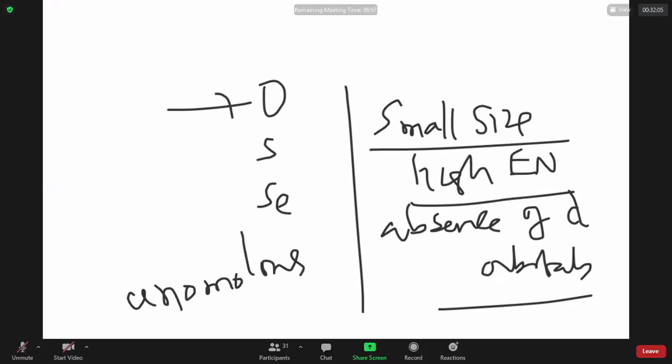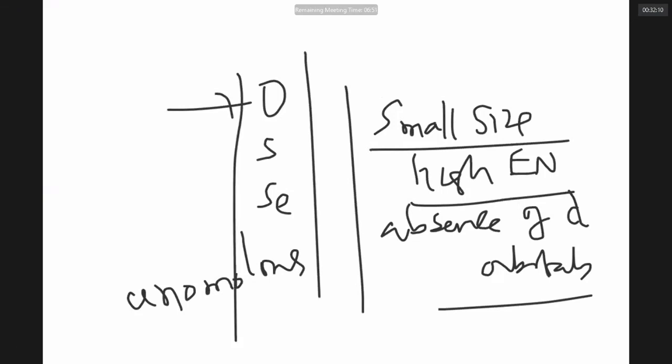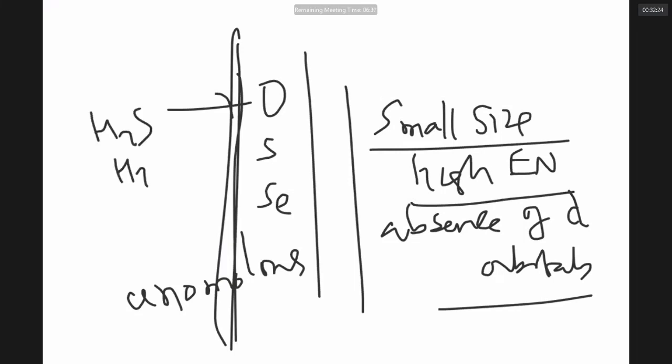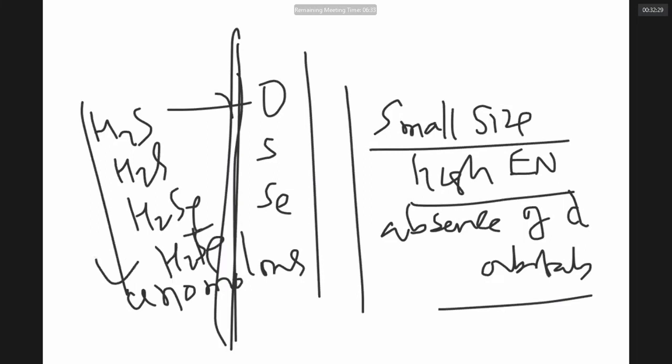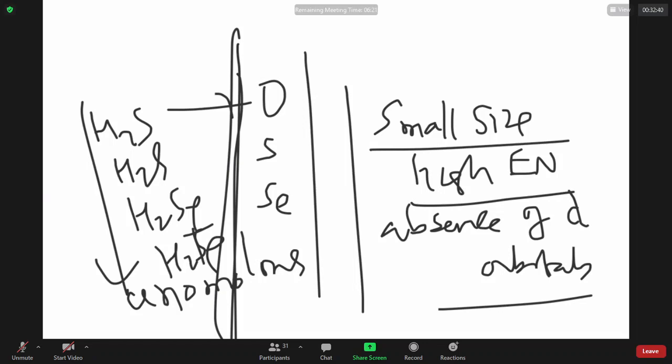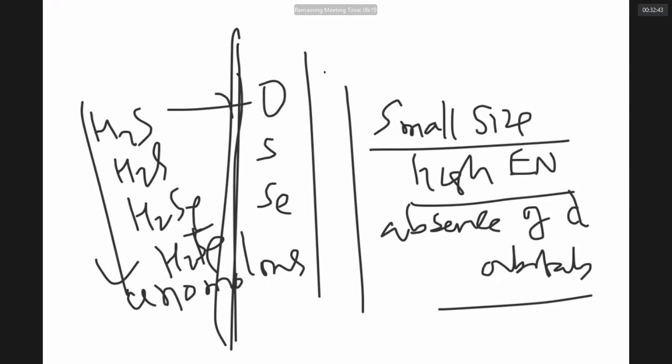Coming back to properties, down a group atomic radii always increase, here also increase. Down a group densities always increase, here also increase. Down a group metallic nature always increases, here also increases. So all these are facts. Down a group stability of hydrides, they make hydrides like H2O, H2S, H2Se, H2Te. Down a group, the stability of hydrides decreases, here also decreases. Down a group, reducing power of the hydrides increases, here also increases. Down a group, water solubility of hydrides greatly drops, here also drops. So all other things are equal, but oxygen is somewhat special.